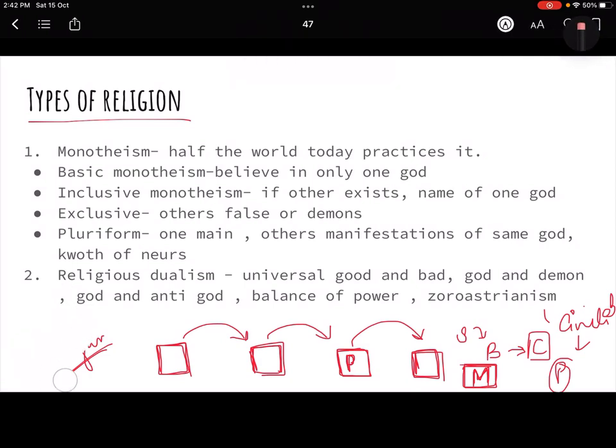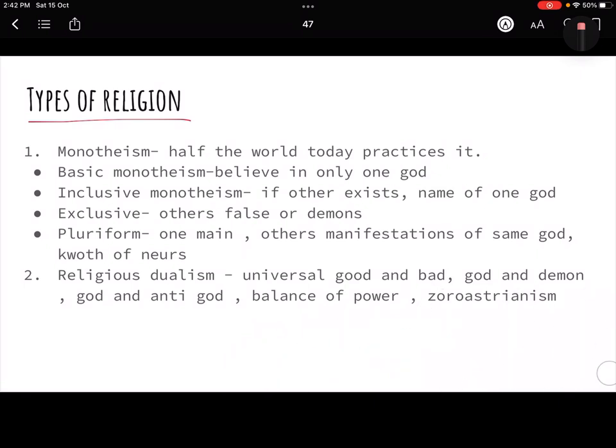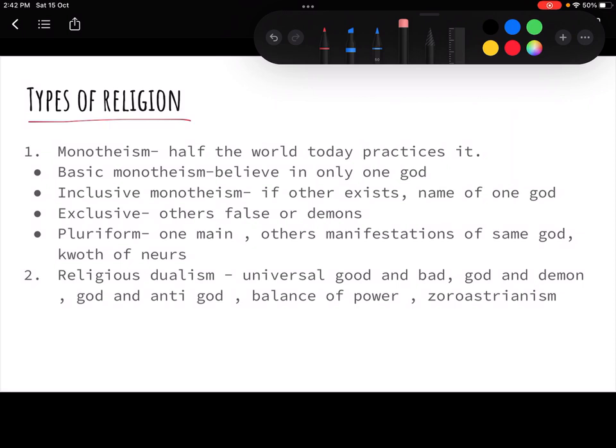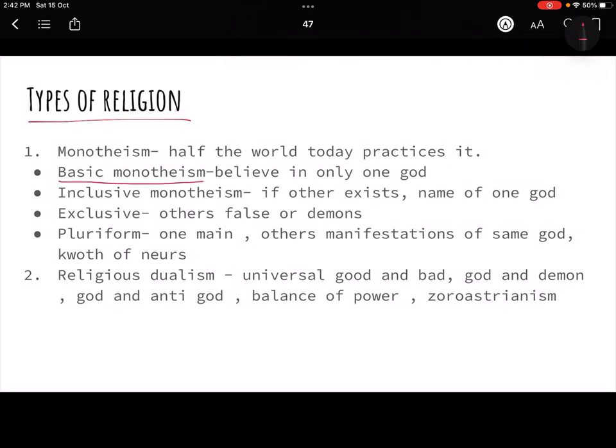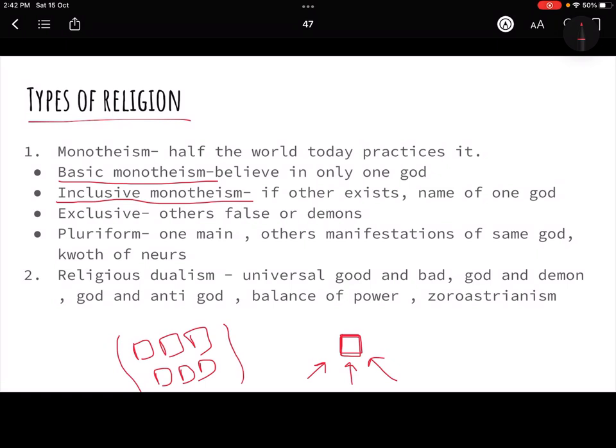So I hope you understand what polytheism and monotheism are. Now let's see further subclassifications. In monotheism, there could be basic monotheism, which believes basically that there is only one god, okay? Everybody is worshipping this one god and there's only one god. Inclusive monotheism says even if there are other gods, like there is a pantheon of 10 gods, okay? Let's suppose that there is a pantheon of 10 gods, but they are all names of one god only.